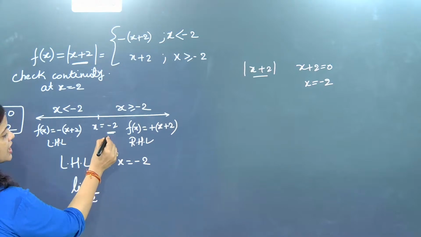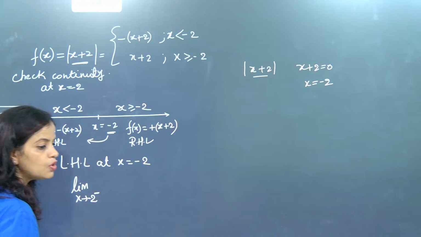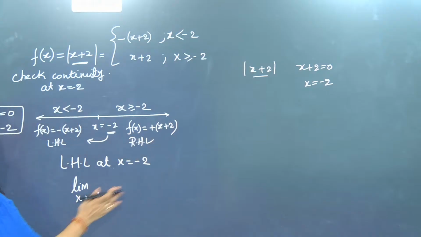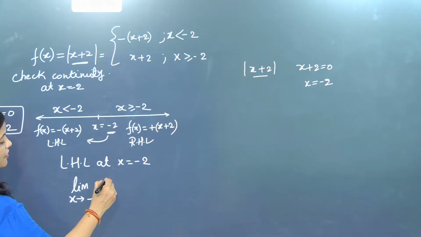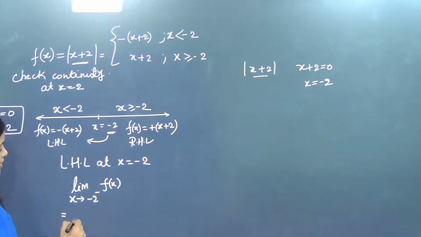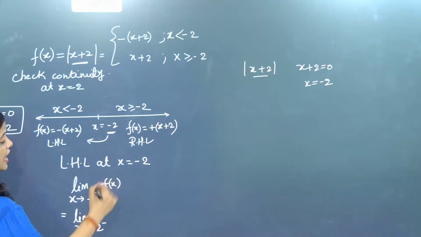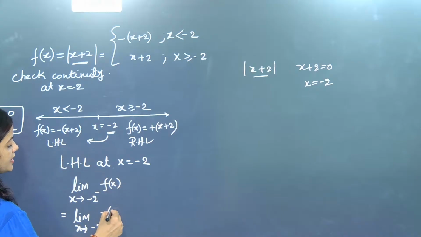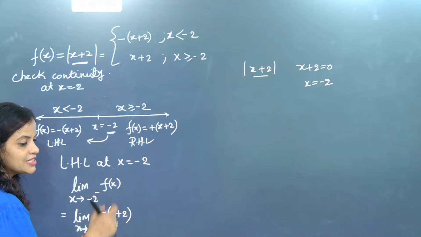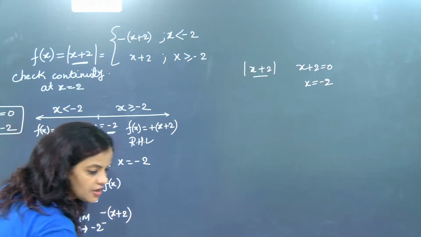Beta, we will go to the left of -2, that means -2 to the power minus. And then here I'm writing it a little more clearly: x tends to -2 to the power minus f of x. So here it will become limit h tends to -2 to the power minus f of x, which will become what, beta? Minus x plus 2. That means the region will exactly have the negative value of x. Okay?